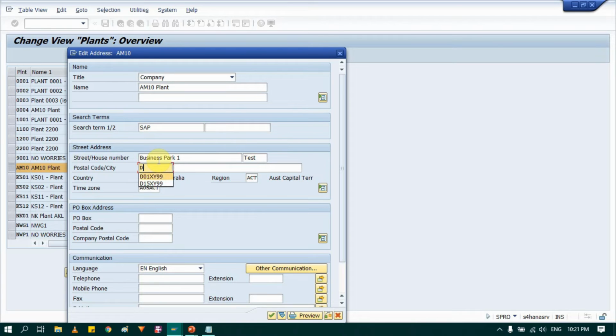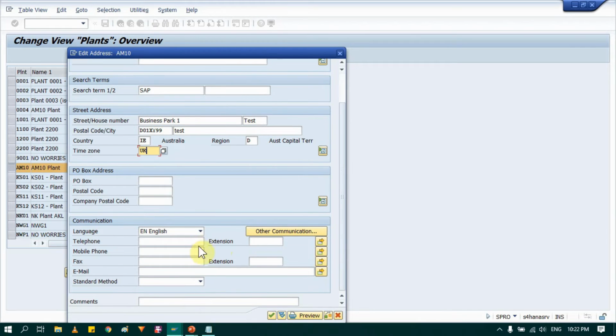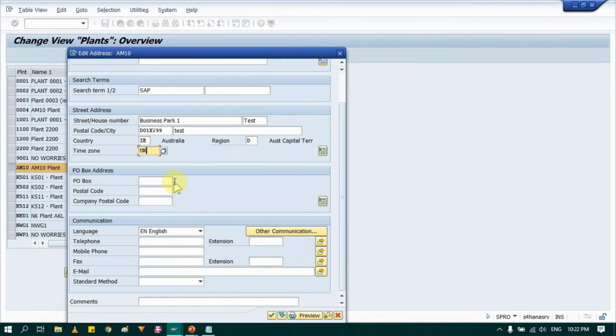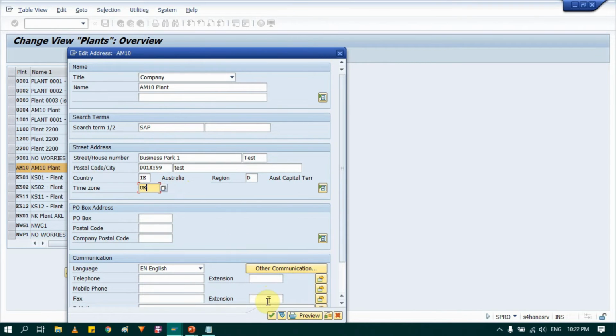I will just maintain some dummy address. And you can maintain the rest of the details as well if you have. In my case, I'm just maintaining this for test purpose, so I'm maintaining only the mandatory fields. Just click OK